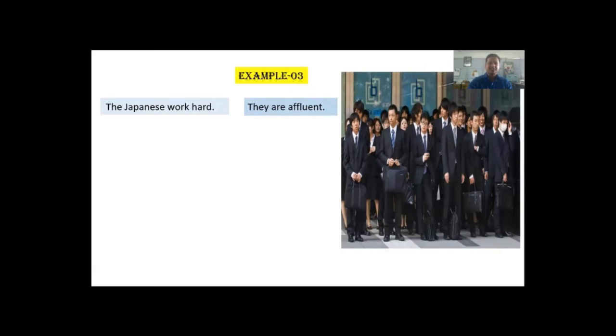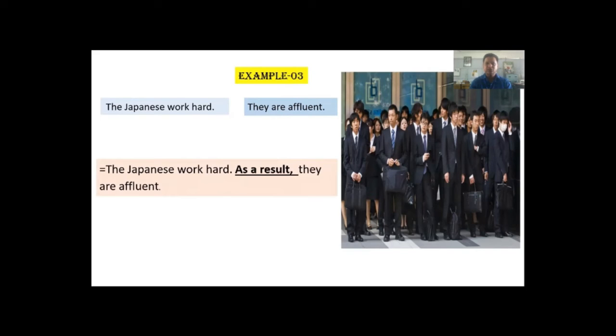Dear students, if you look at the sentences very carefully, you will see the second sentence is the consequence or the result of the first sentence. As the Japanese work hard, they are affluent. So here I had to connect these two sentences using a sentence connector.